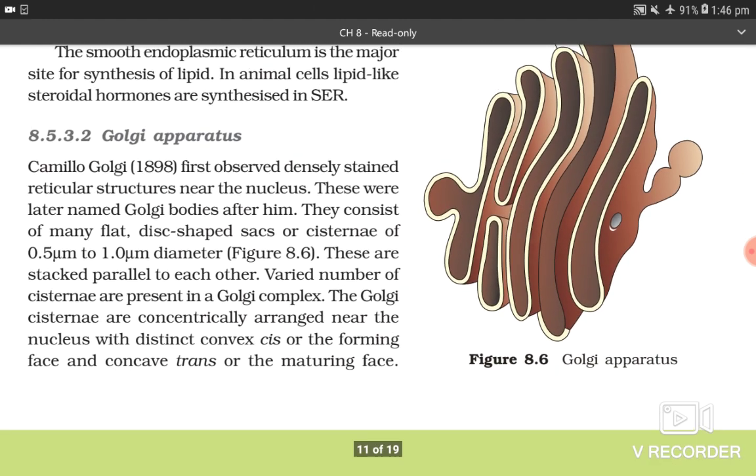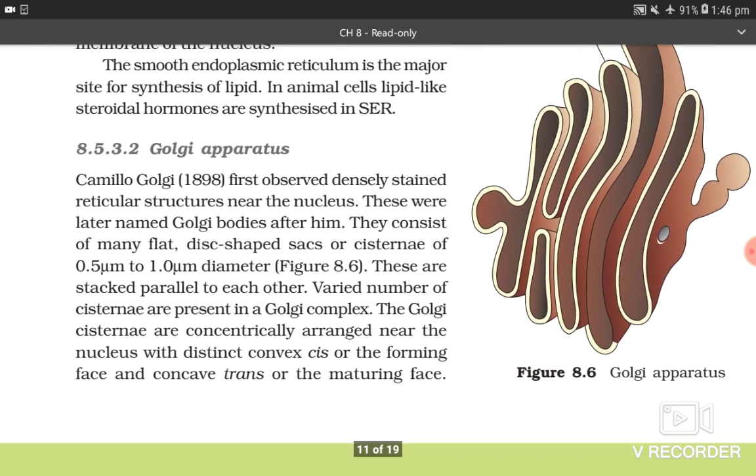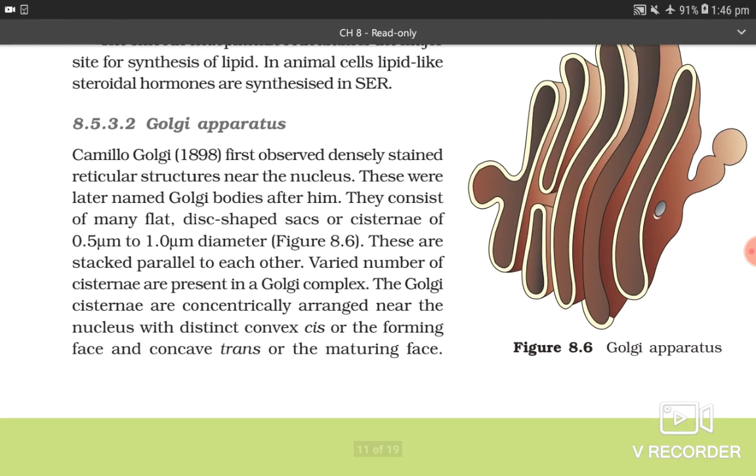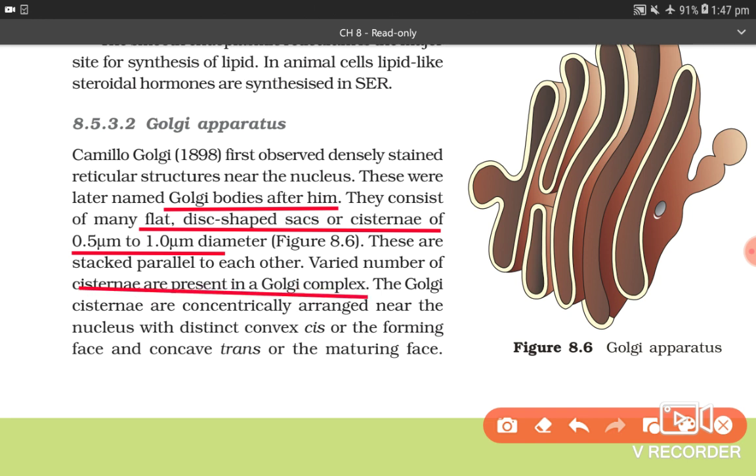8.5.3.2 Golgi apparatus and figure 8.6, you can check the cisternae in the diagram. This is Golgi apparatus. Camillo Golgi, 1898, first observed densely stained reticular structures near the nucleus. These were later named Golgi bodies after him. They consist of many flat, disc-shaped sacs or cisternae of 0.5 to 0.21 mm diameter. These are stacked parallel to each other. Varied number of cisternae are present in Golgi complex.